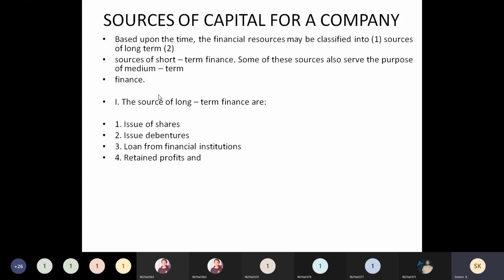Retaining means keeping aside some part of the profits. This will be utilized whenever there is uncertainty or sudden contingency when funds are required. Contingency means suddenly, if anything happens unknowingly, you require a certain amount. For that purpose, these retained profits will be utilized.